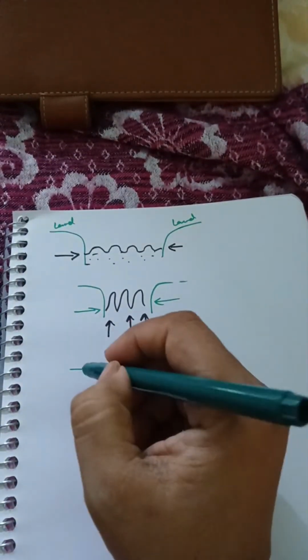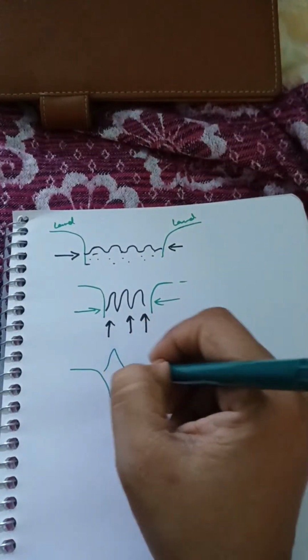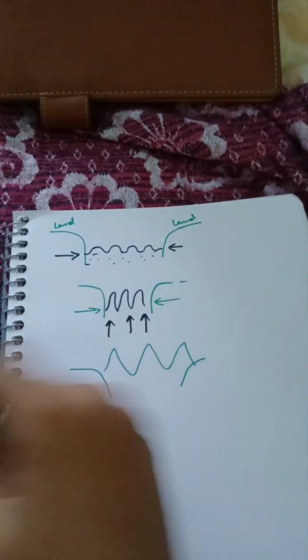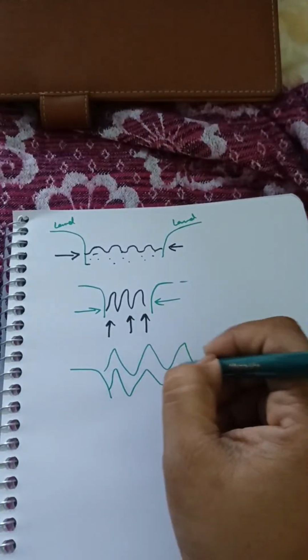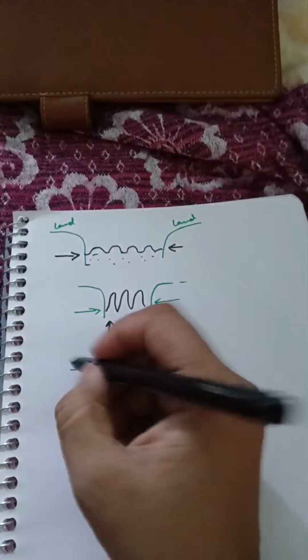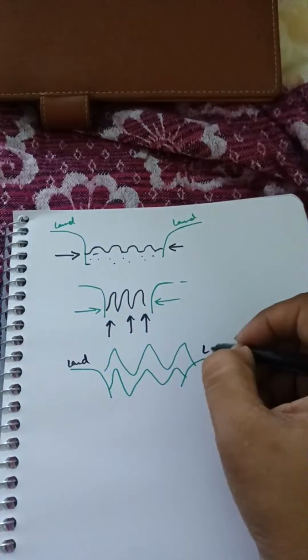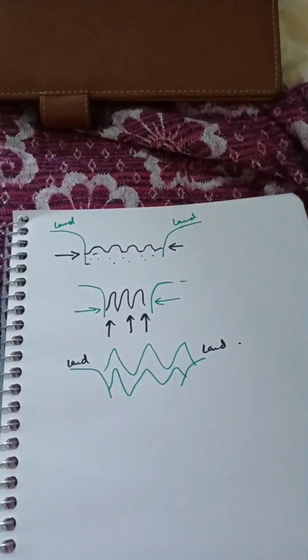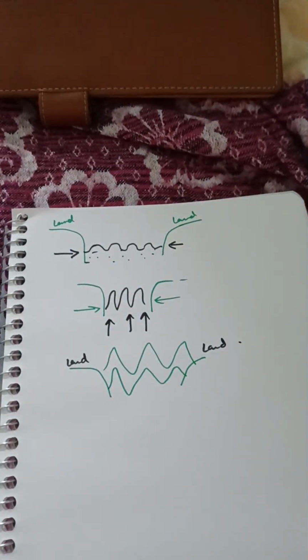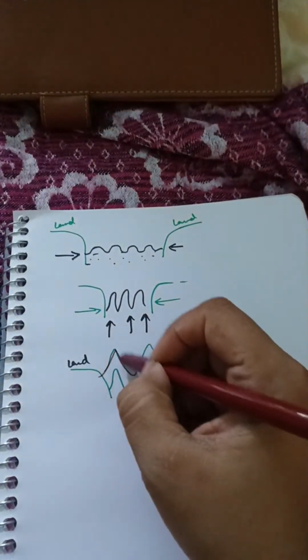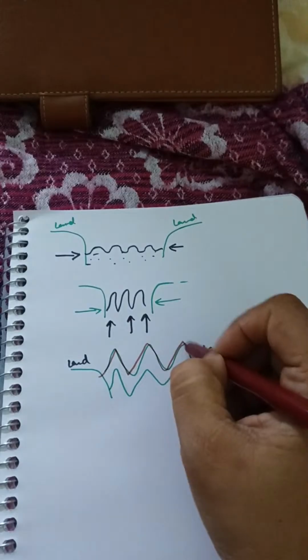So ultimately it becomes mountains like this. So thus the fold mountains are formed like this.